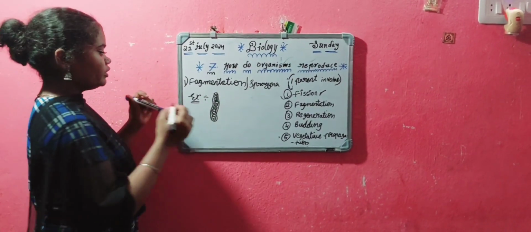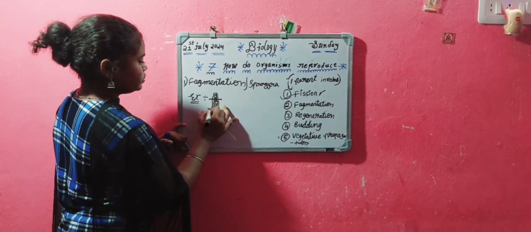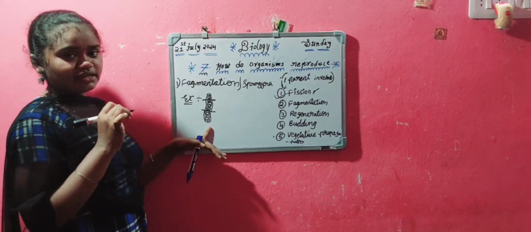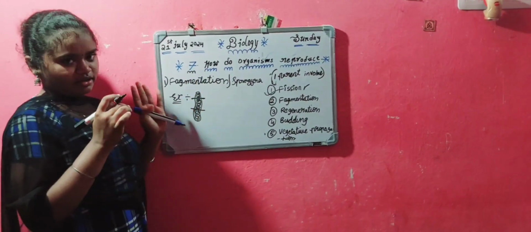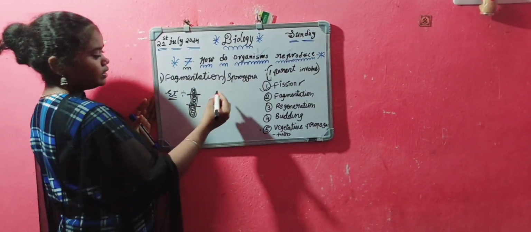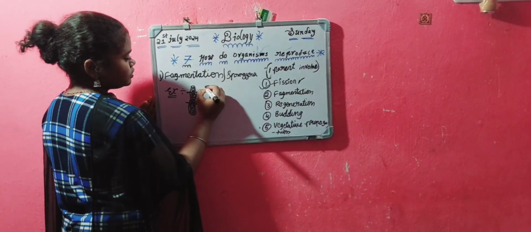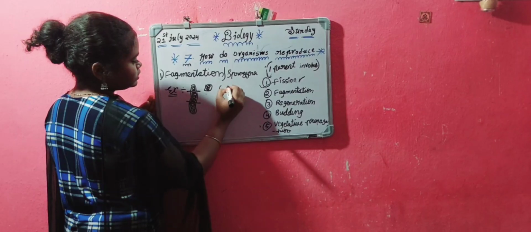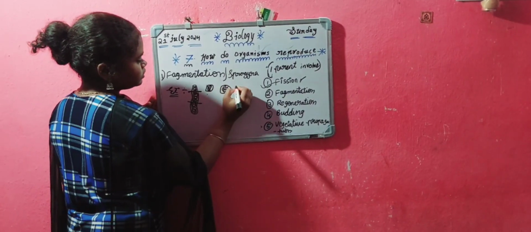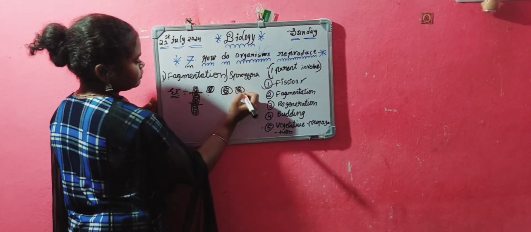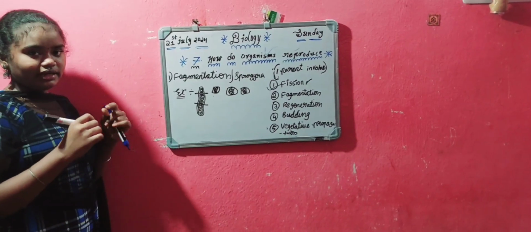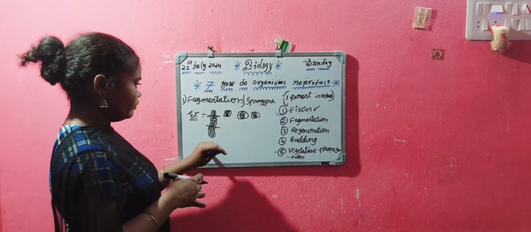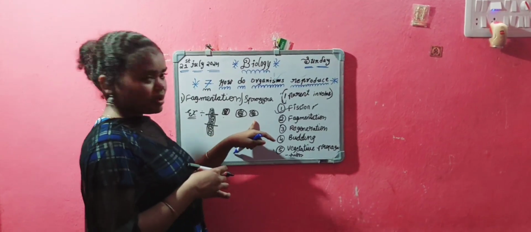Okay. We have to cut the Spirogyra into three equal parts. The three parts are equal. Next, I draw the equal parts of the Spirogyra: first part, second part and third part. They all are equal. Next, we have to take water. In that water only we have to pour the three Spirogyras.